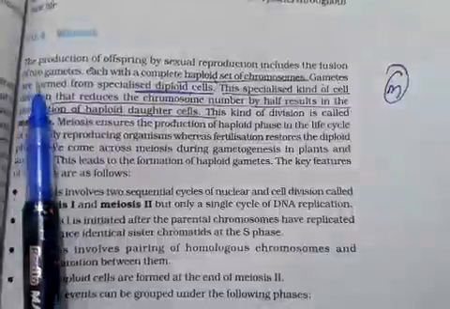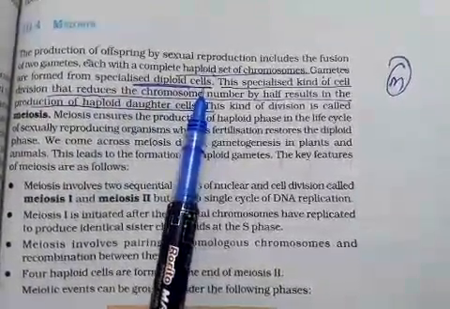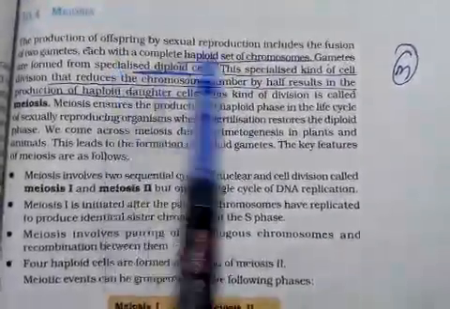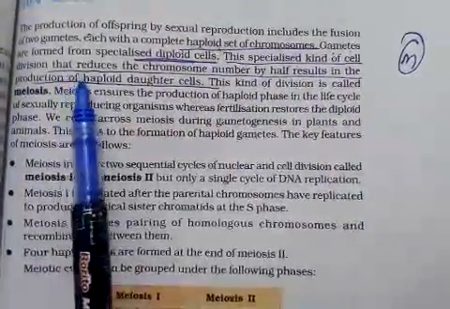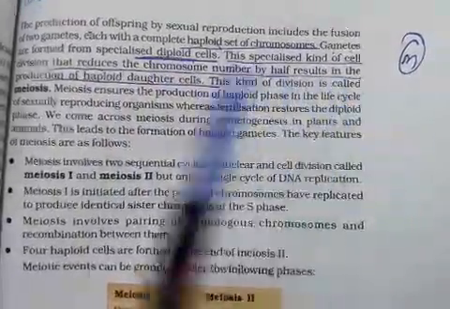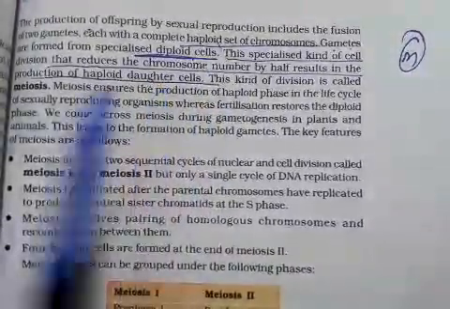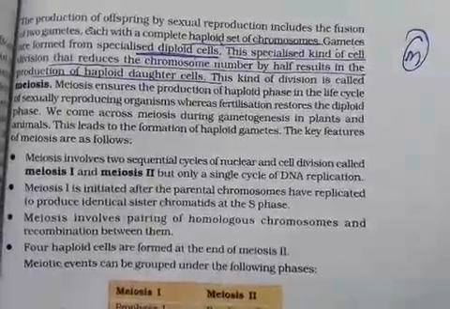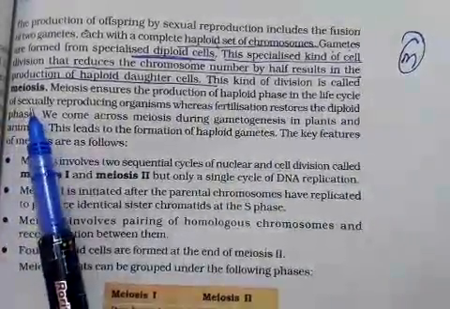Gametes are formed from specialized diploid cells that are said to be the germ cells or the germinal epithelium. From that germinal epithelium, some special type of division takes place, that is said to be meiosis, which reduces the chromosome number by half and results in formation of haploid daughter cells. And when those daughter cells fuse, they again maintain the ploidy in the form of a diploid organism. So this kind of division is said to be meiosis.